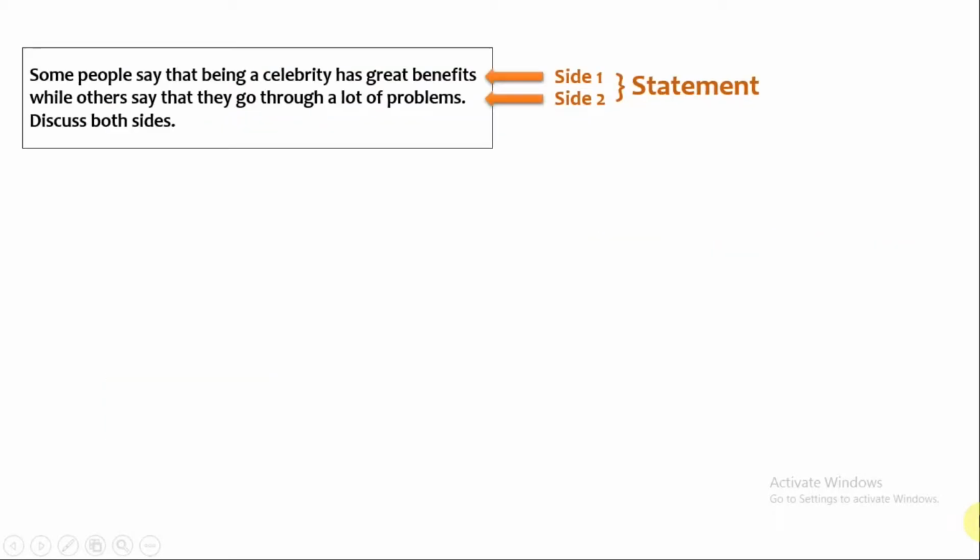Let's read. Some people say that being a celebrity has great benefits, while others say that they go through a lot of problems. Here, this is a statement with two sides. First side is, some people say that being a celebrity has great benefits. And the second side is, while others say that they go through a lot of problems. Both sides are talking about opposite points. Discuss both sides. This is the question.